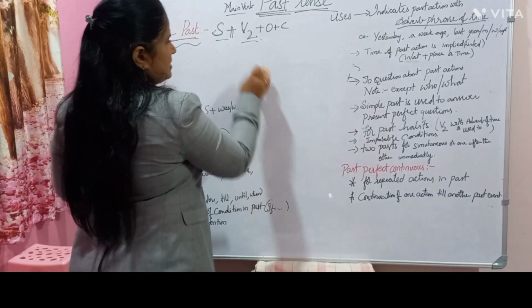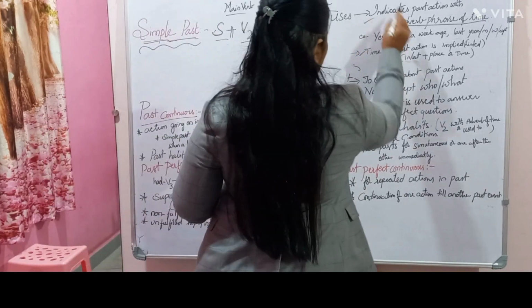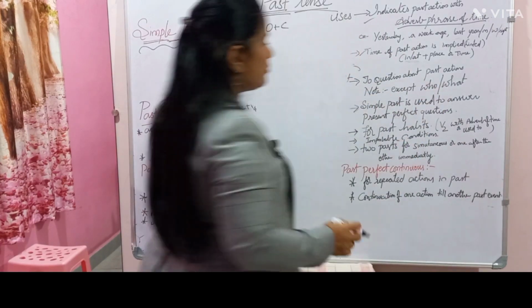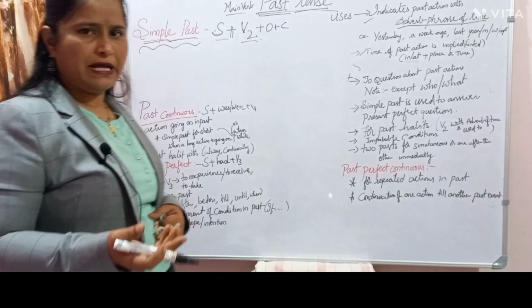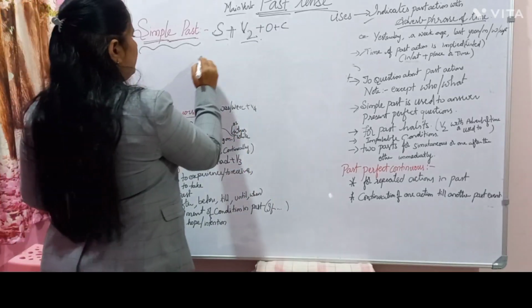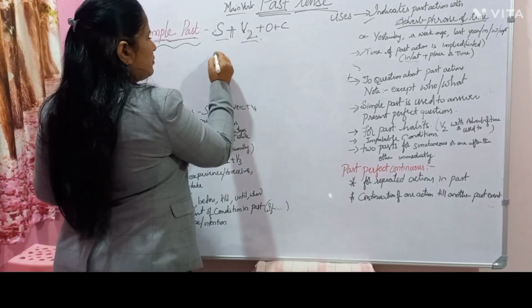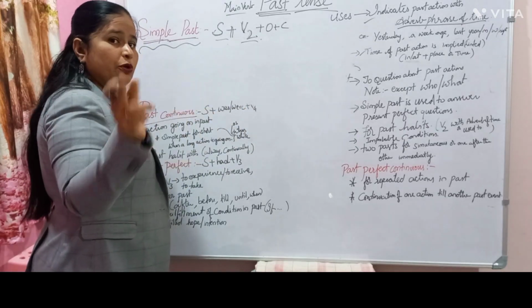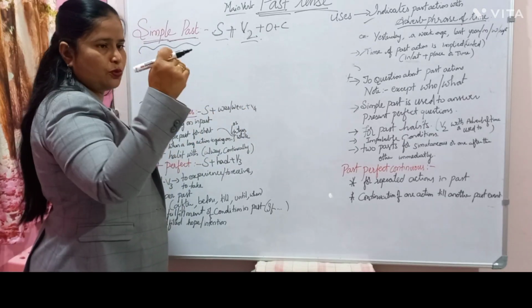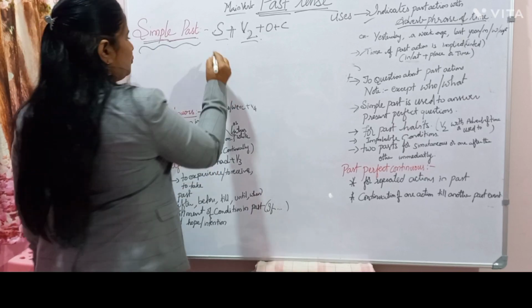See the next example. So these both things we have come across: questions about past actions. So what do we do now? Before I go to that, we will do the negative sentence of this and we will do a question of this. So positive question, negative question, both we will do.